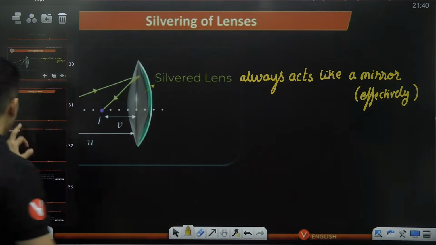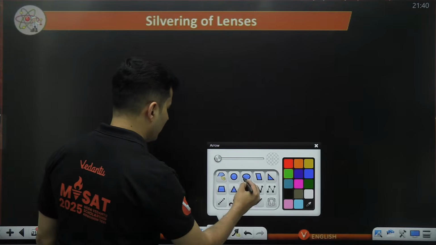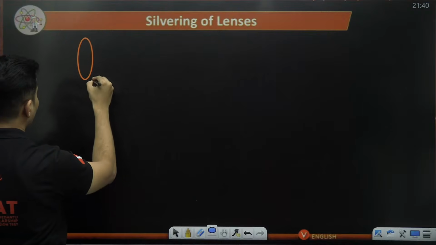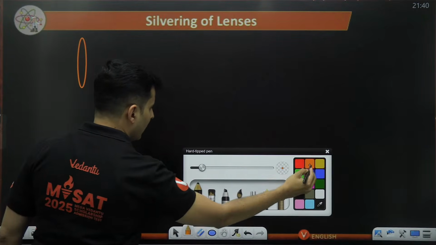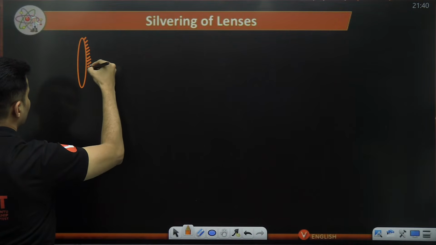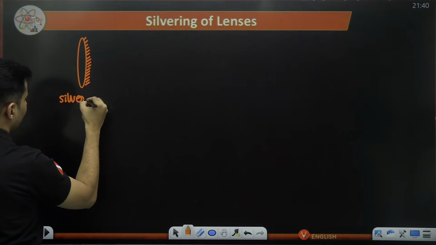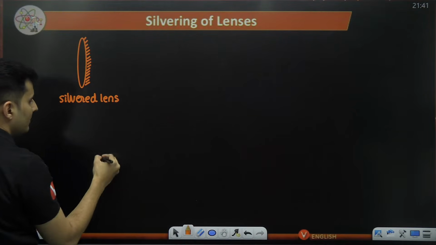So if you analyze what exactly is happening, here it is. Observe now carefully. We have a lens, and I'm saying that I am basically silvering this surface. This is a silvered lens.